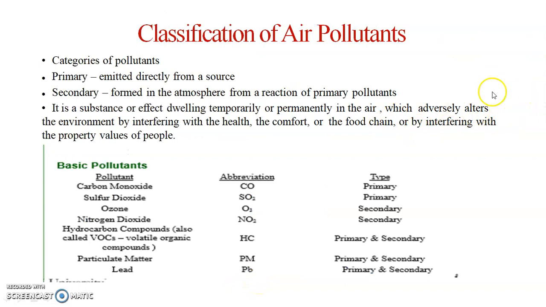In classification of air pollutants, one category is primary pollutant, another one is secondary pollutant. Primary pollutant is emitted directly from a source. Secondary pollutant is formed in the atmosphere from a reaction of primary pollutant.